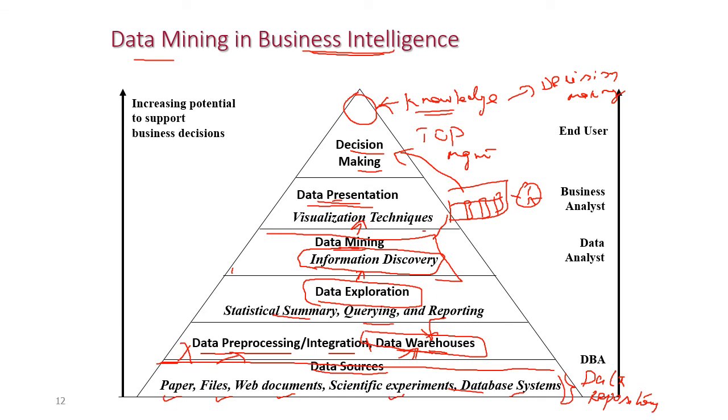Okay. So here we are having so many other persons also. This is the DBA, database administrator. So by using the database administrator we are going to extract the data and we are going to mine only the required data, and that required data will be given to the data analyst, and the data analyst's data will be given to the data presentation, that is done by the business analyst, and from the business analyst to the end user. The end user here is the top management. So this is called data mining in business intelligence.